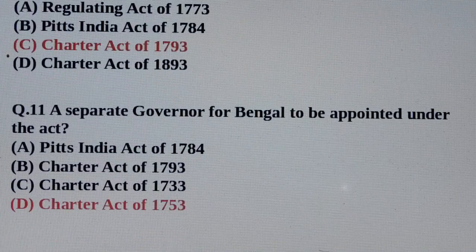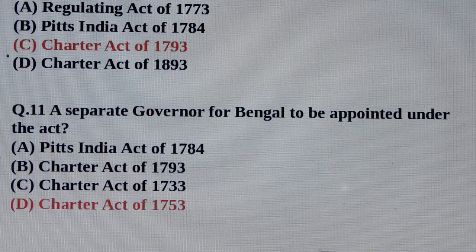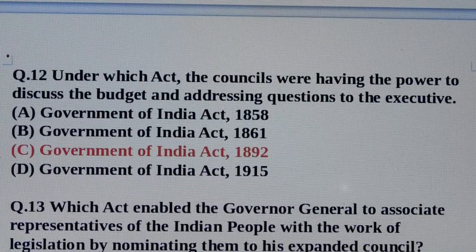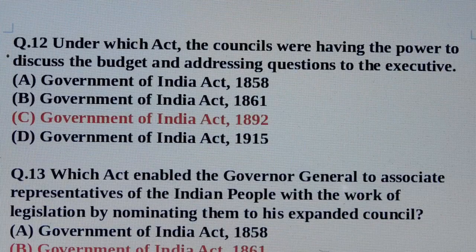Question number 11. A separate governor for Bengal to be appointed under the act. Answer is option number D, Charter Act of 1753. Question number 12. Under which act the councils were having the power to discuss the budget and addressing questions to the executive? Answer is option number C, Government of India Act 1892.